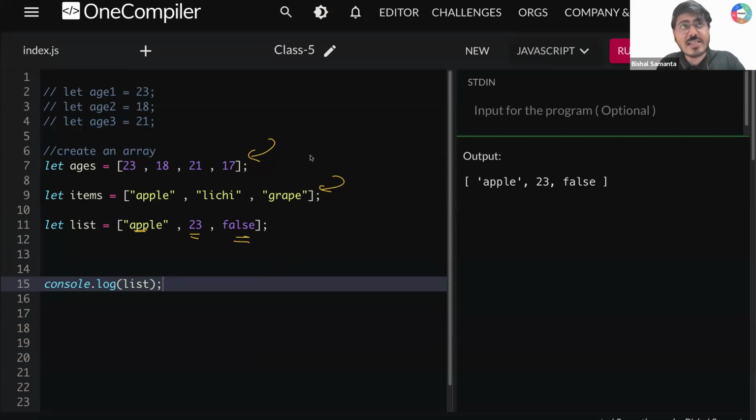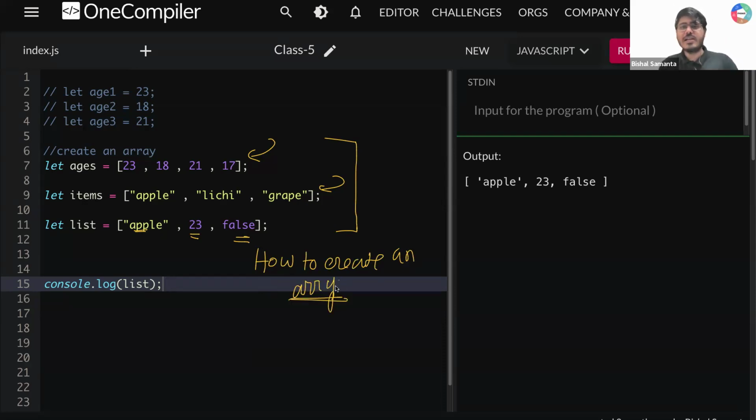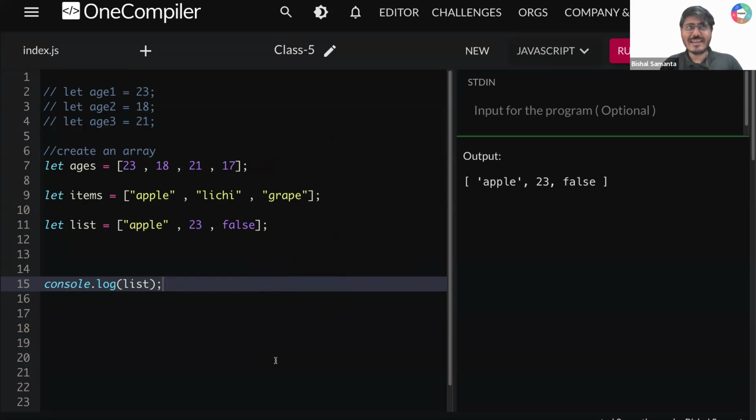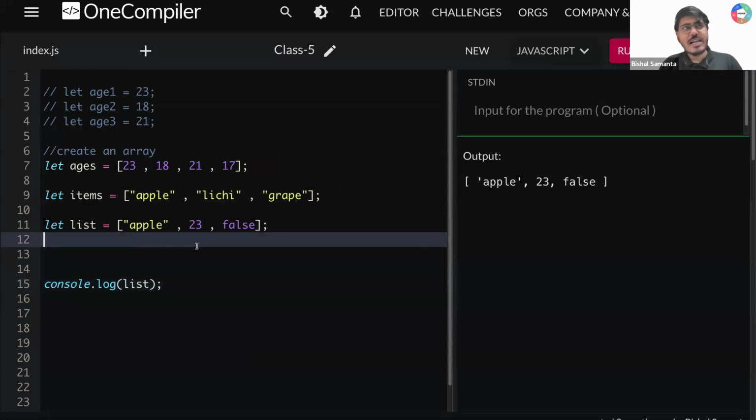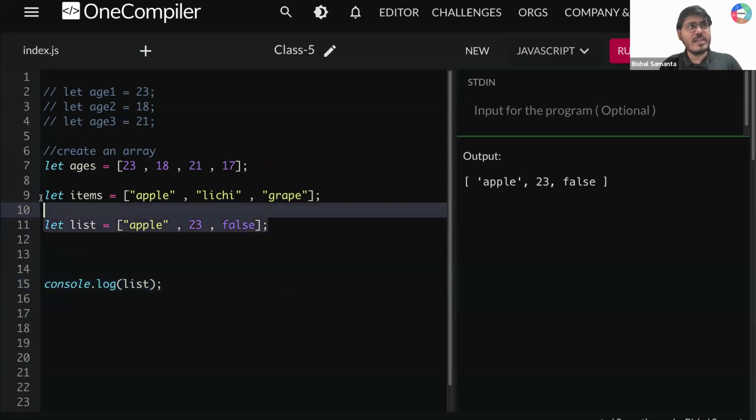Is that clear, guys? Only this part we have learned till now, that is, how to create an array. Is that clear to all of you guys? Can you quickly type one? सब create कर पाओगे? Right? Great.